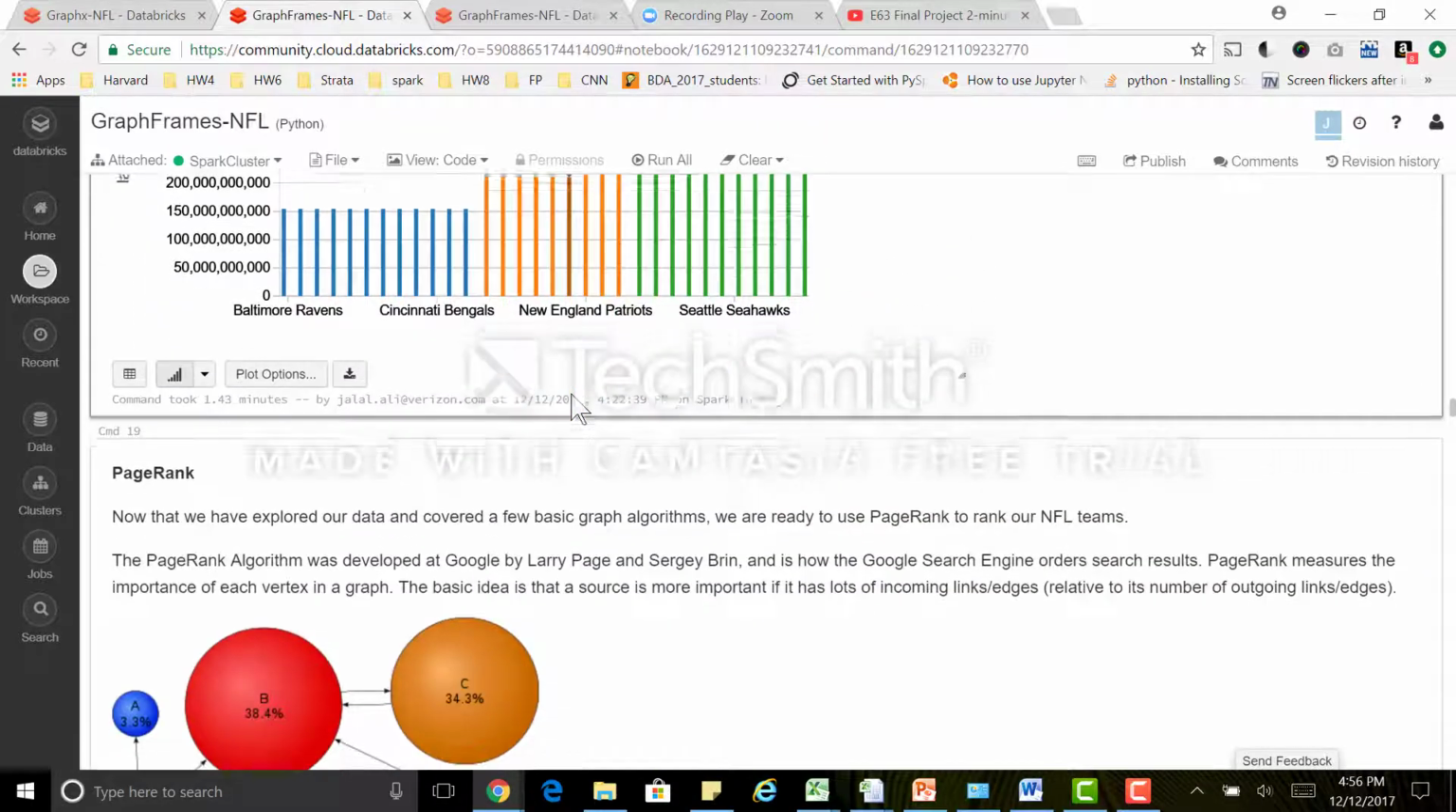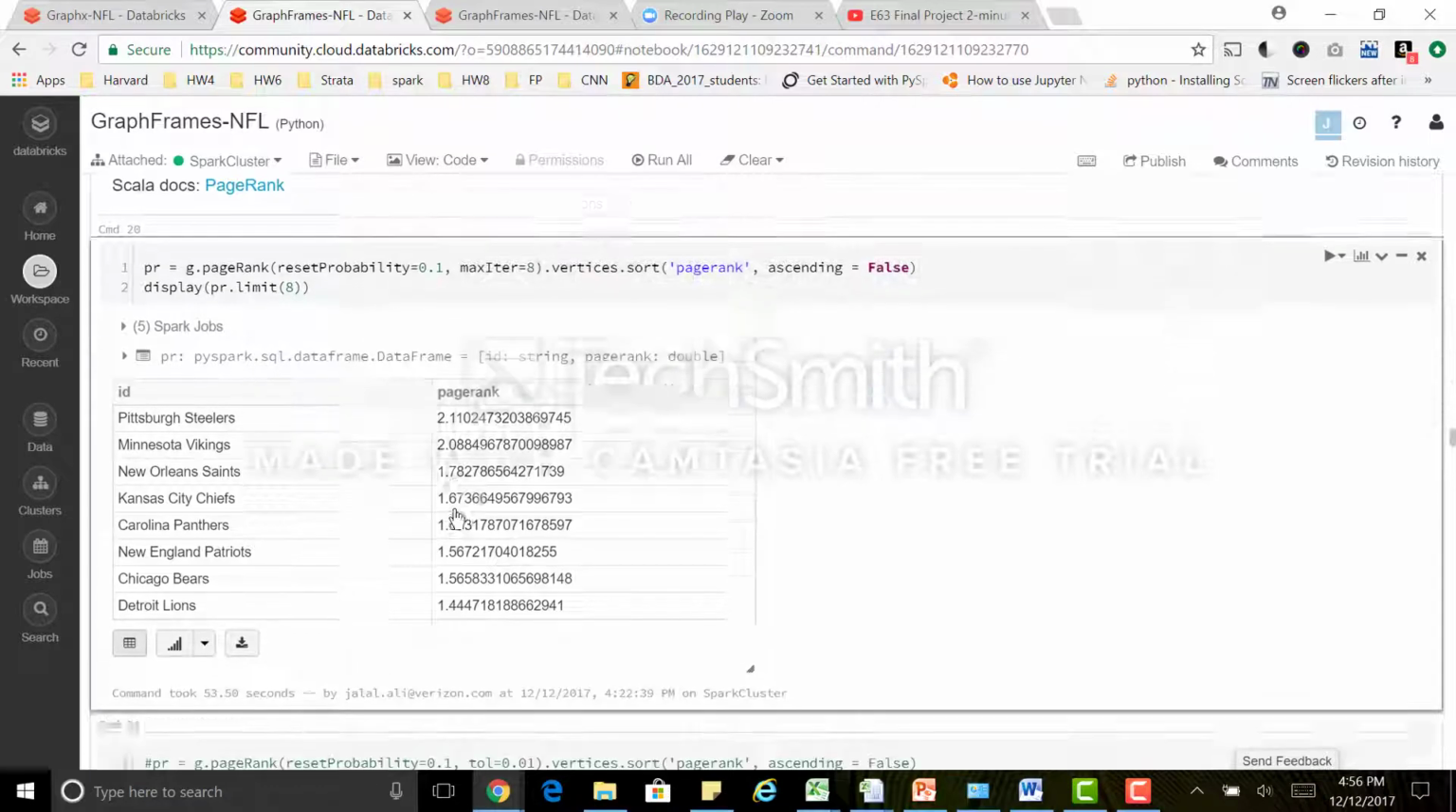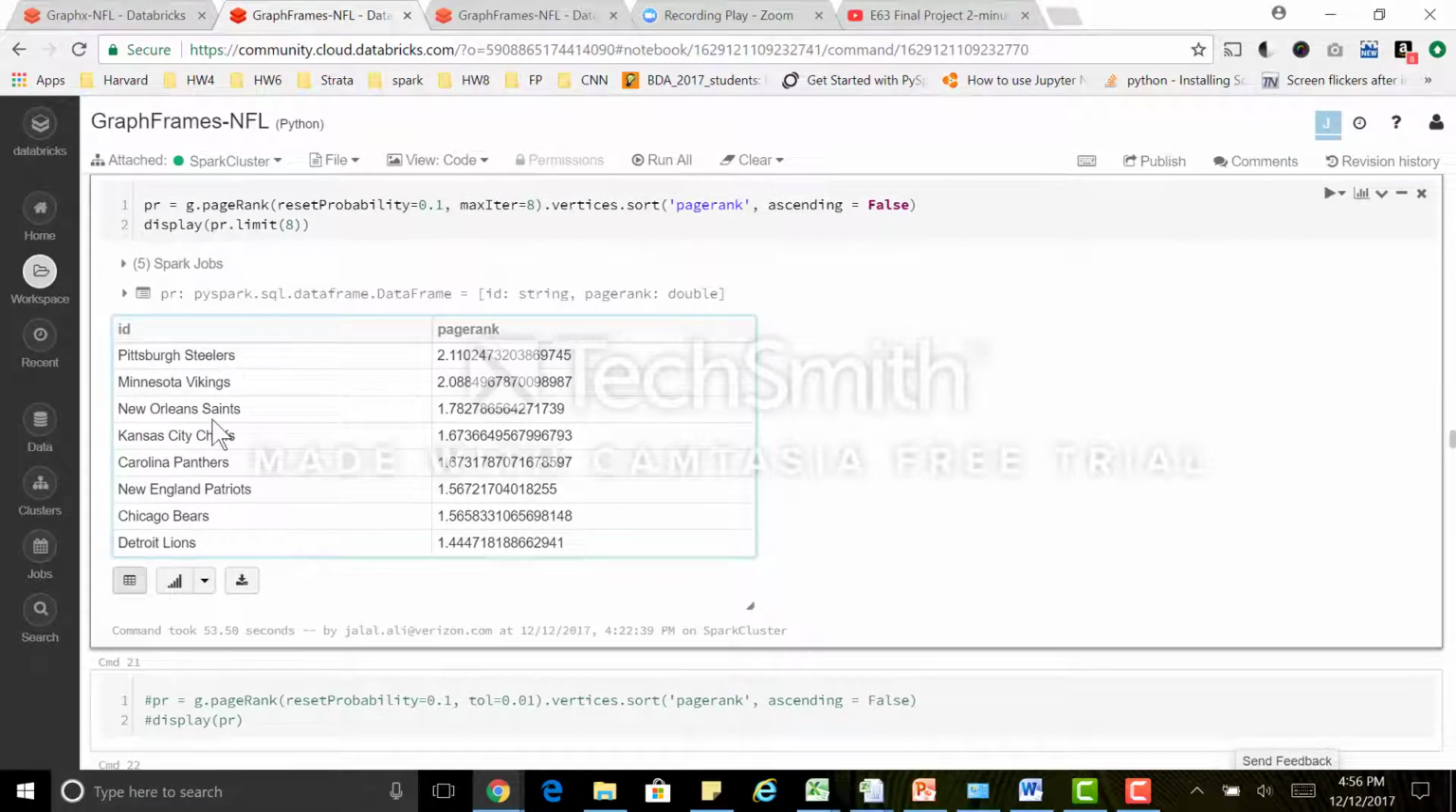PageRank is the same as what we explained before. It's the same thing here. It shows Pittsburgh Steelers are stronger, number 1, and New England is number 6.